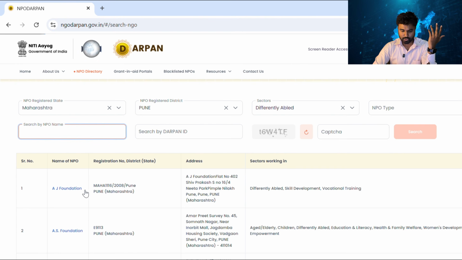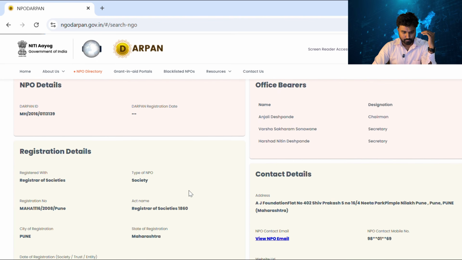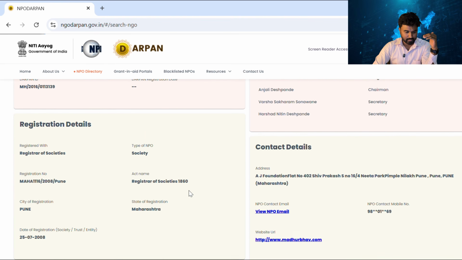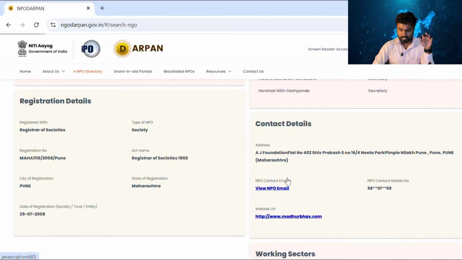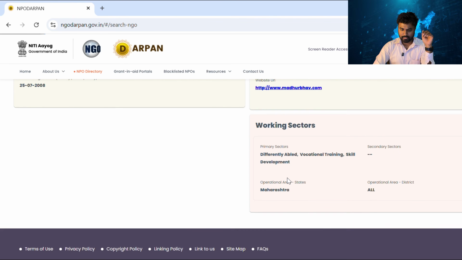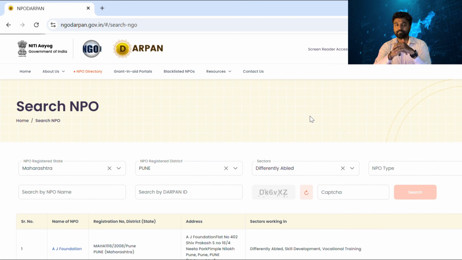And let's go with the first NGO. As we told, you can see what type it is and when they registered. Again, this is very old, nearly 18 years old, I think. Here you again get the URL and mail ID. So these are all the basic details you get for every NGO registered on the Darpan portal.